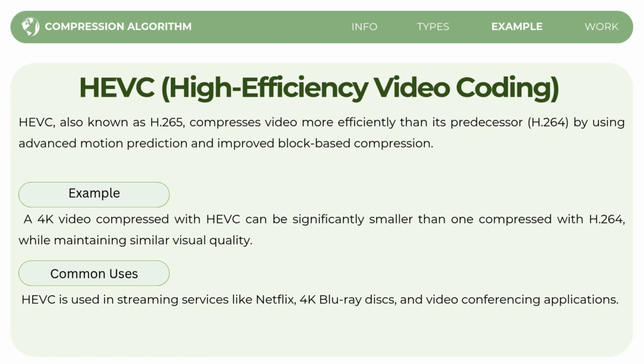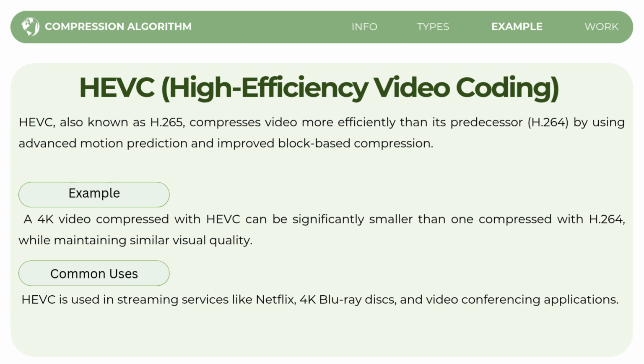For example, imagine you have a 4K video. A 4K video usually has a very large file size because it has very clear and detailed images. If we use HEVC, the video can become smaller in file size, but it can still look clear to the viewer. HEVC does this by using smarter techniques.